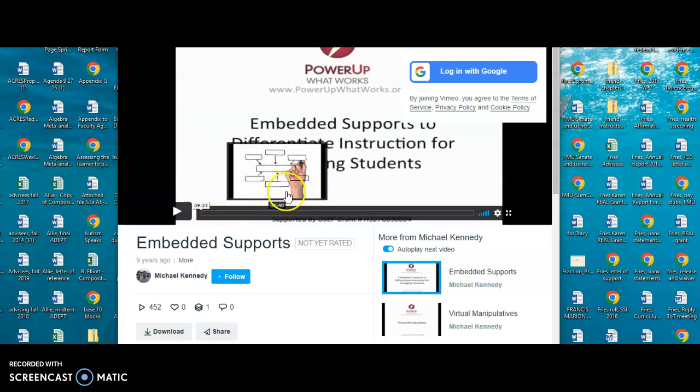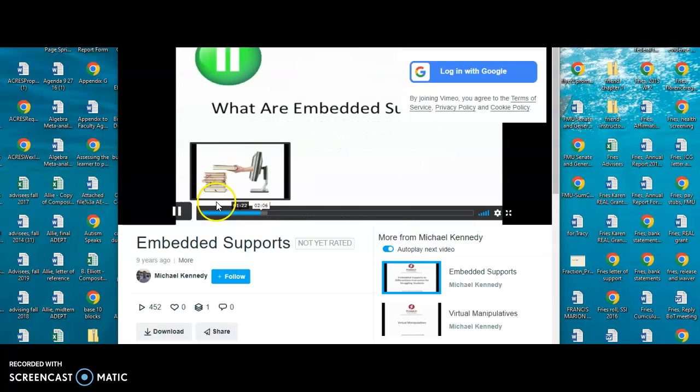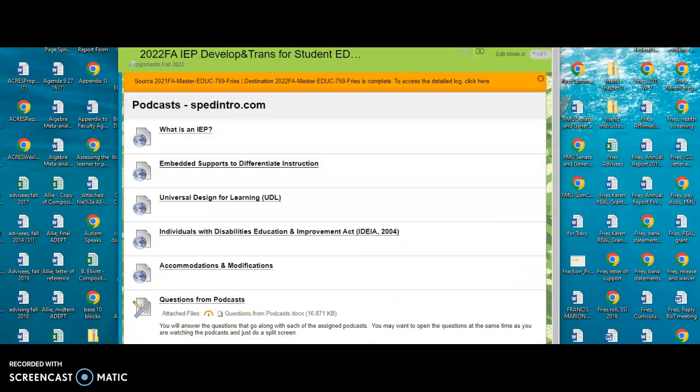So it should take you directly to the podcast, and you will click on the play button. As you're going along, I'm trying to show you an example of where he says, right there, once you get to this part, he'll say, pause the video and answer the question in your notebook or head. And you will just answer it on that Word document. Right there. So that's it.